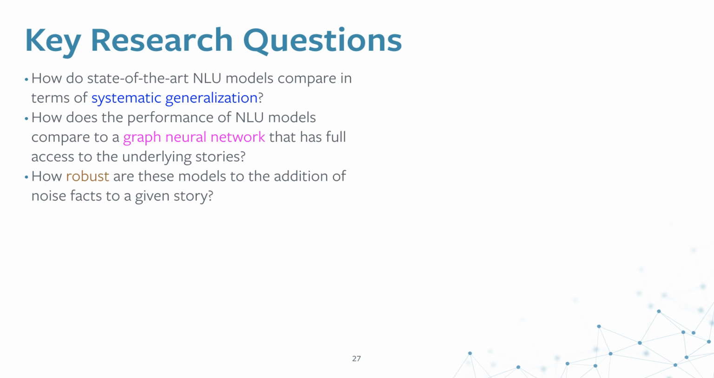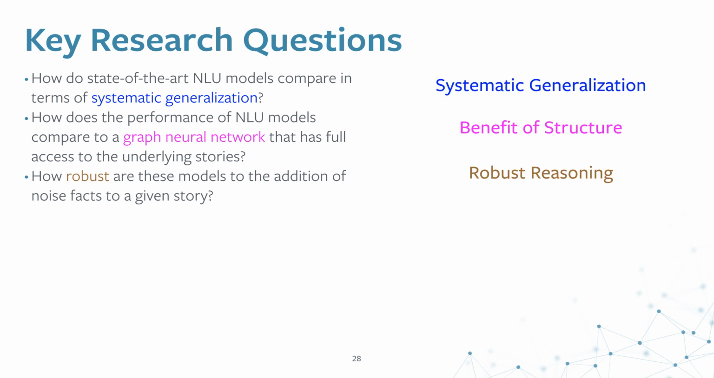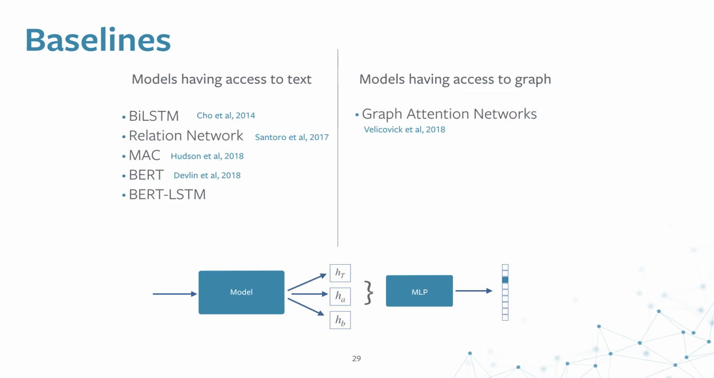We also want to see the performance of a graph neural network that has access to the underlying graphs, and that should become the upper baseline to see the difference between the effectiveness of current natural language understanding models and a graph-based model. And we also want to test how robust these models are with the addition of noise facts given to a story.